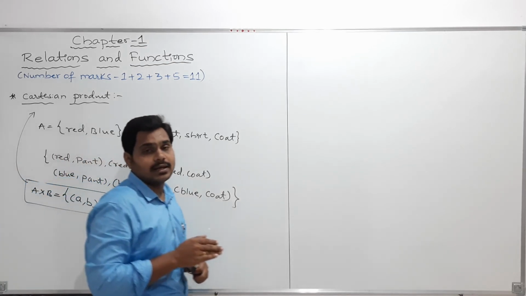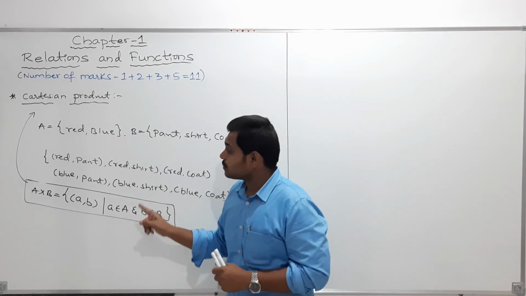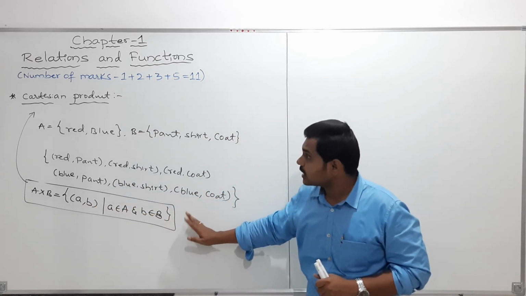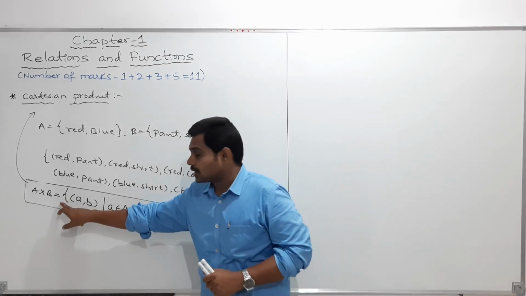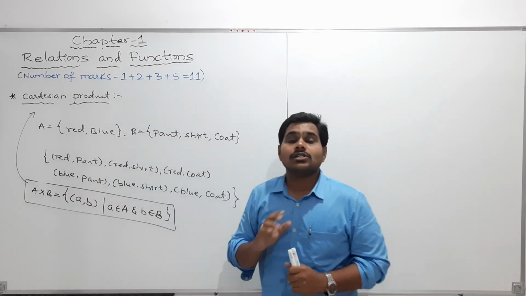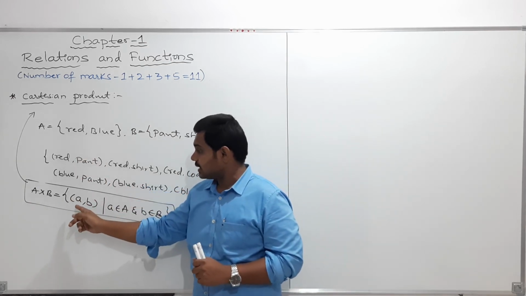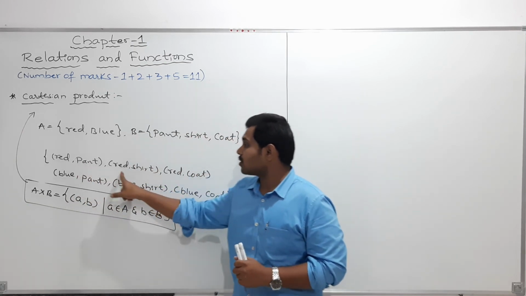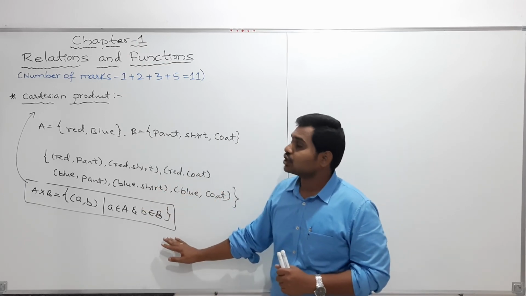So Cartesian product of A, here it is. If A and B are two non-empty sets, then the Cartesian product A cross B can be defined like this. Please remember, whenever I am writing Cartesian product, the first element should belong to the first set, and the second element should belong to the second set. So such type of all possible ordered pairs. How many ordered pairs can we make here? The collection of all possible ordered pairs from the set A to B, that we call Cartesian product.